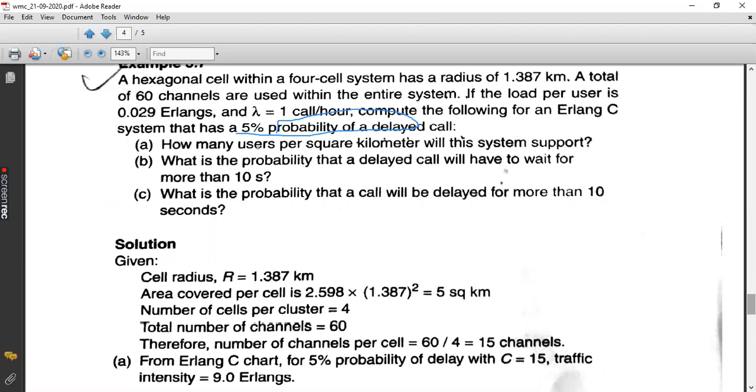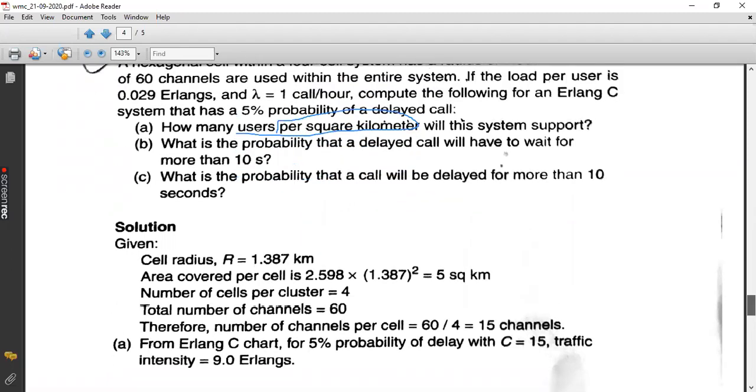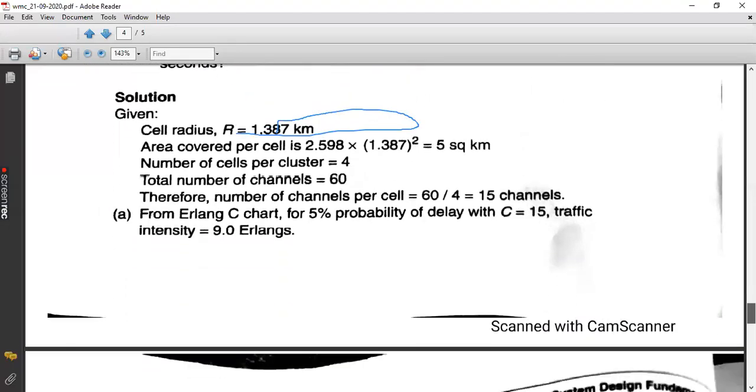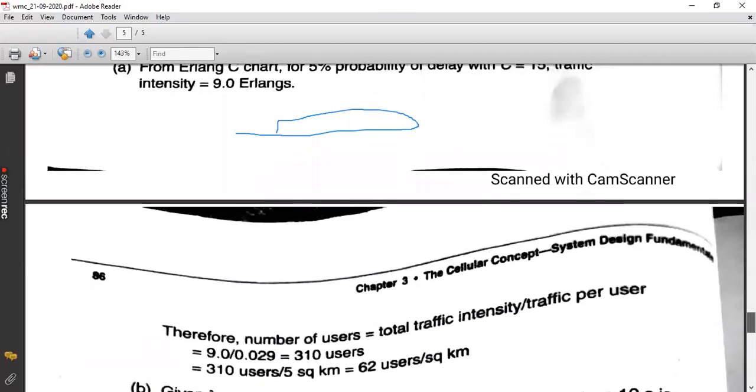Please don't take the overall number of channels. You are taking only the channels per cell. So you have to divide the total channels by 4, because 4 is the cluster size that you have. Total channels is 60, so 60 by 4 is 15. So according to 15 channels and 0.05 as the grade of service, you will calculate the traffic intensity as 9 Erlangs. Now this 9 is divided by the value of AU.